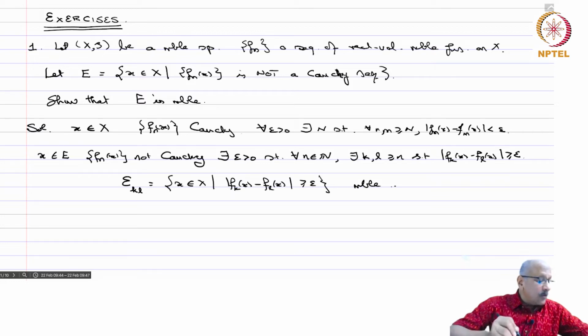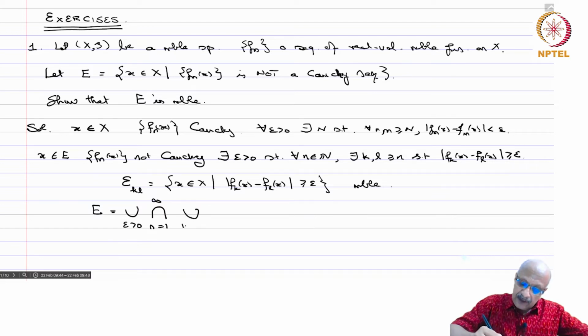So now what do you mean by E? E is nothing but the union over all epsilon greater than 0, because there exists an epsilon such that for every n, so n equals 1 to infinity, union k, l greater or equal to n of E_kl.